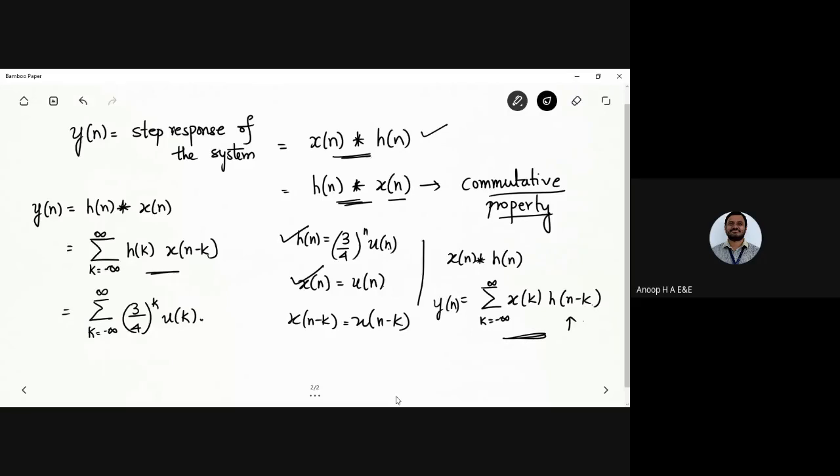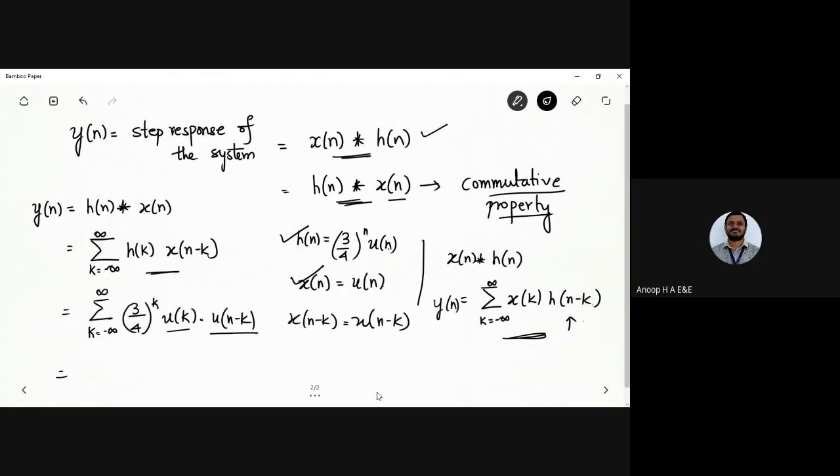So u of k multiplied with u of n minus k. Fine. So if you know the conventional formula, you are going to find the sum with k equals minus infinity to plus infinity of (3/4) power k u of k multiplied with u of n minus k.